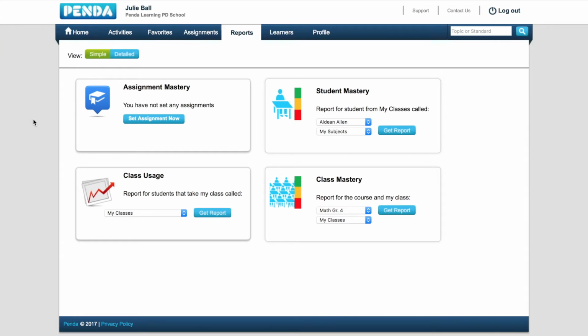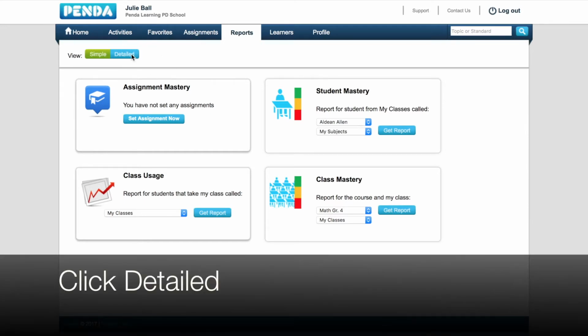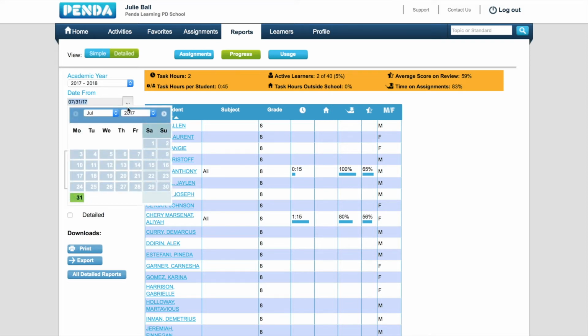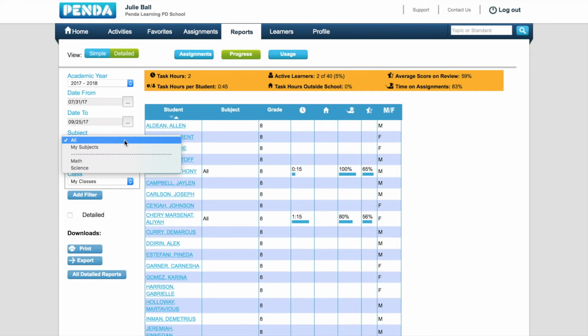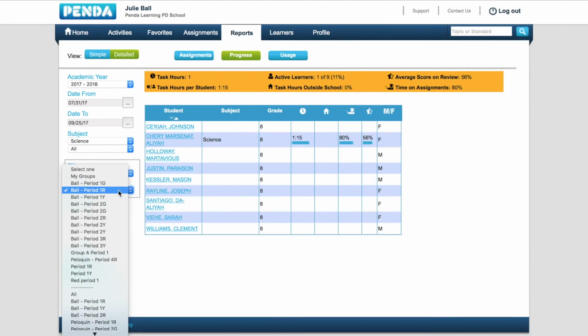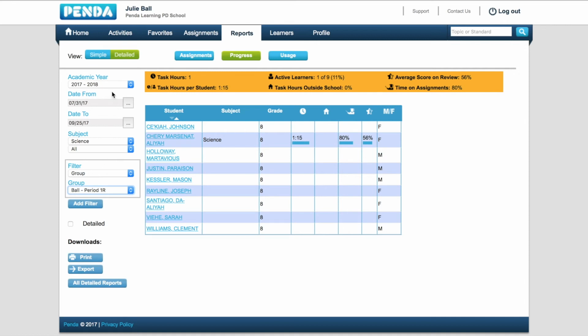In addition to the simple reports available to teachers, there are custom reports you can run in the Detailed Reports section. On the Reports tab, click Detailed. Here you can create customized reports. You can create reports about assignments, progress, and usage. You can change the academic year, run a report for a particular date range, select a particular subject, and even filter by particular groups, such as the intervention groups you will learn how to create. Once you've created the customized report you are looking for, you can print it or export it.